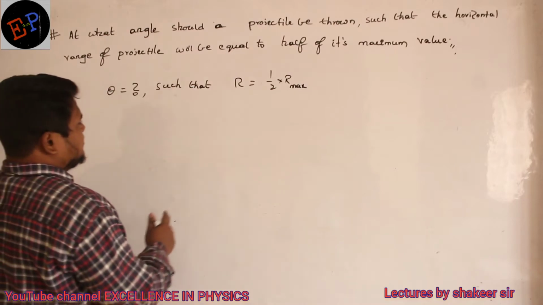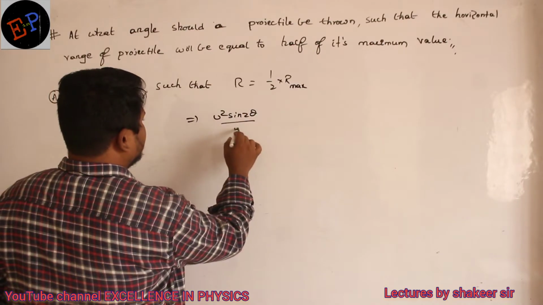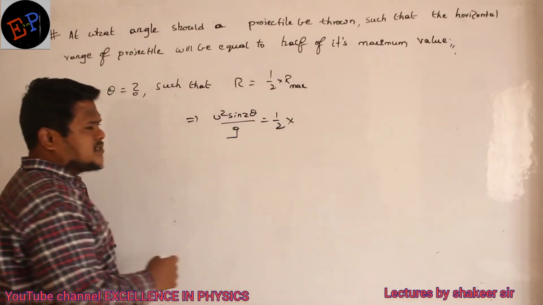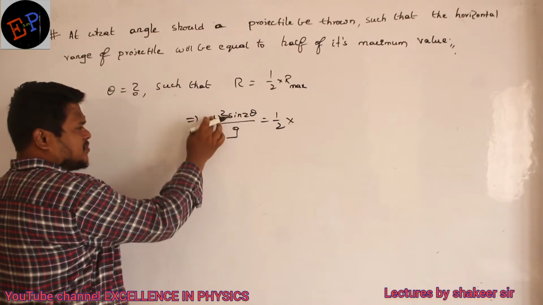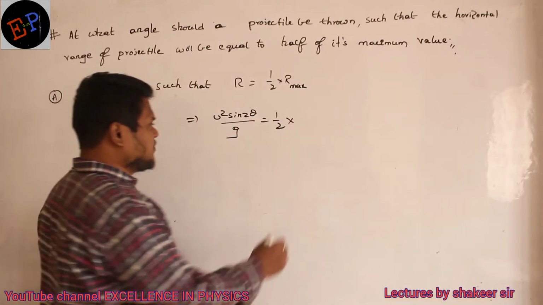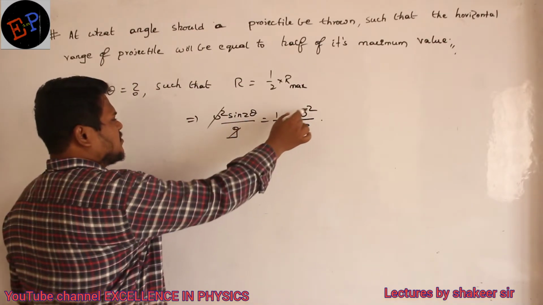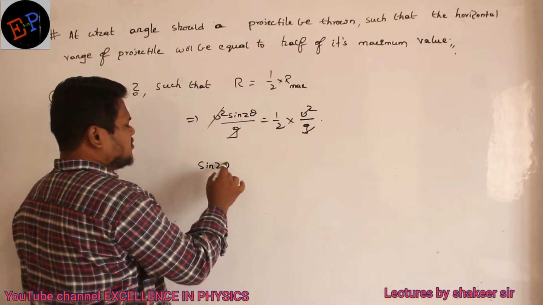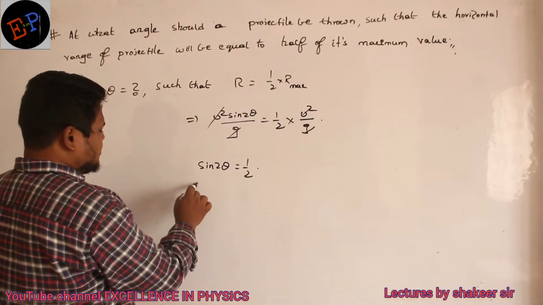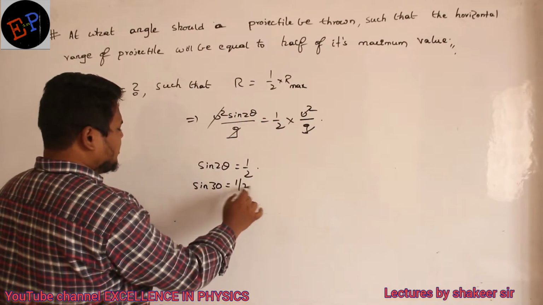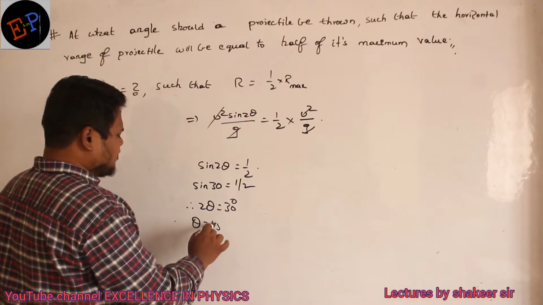So let us see. What is the equation for range? u square sine 2 theta divided by g is equal to half of R max. What is the equation for R max? Range will become maximum only when sine 2 theta becomes its maximum value, so maximum range is u square by g. So it is u square divided by g. This is my equation. So u square by g gets cancelled, and sine 2 theta is equal to 1 by 2. Sine 2 theta is 1 by 2 for which angle? Sine 30 is how much? Sine 30 is 1 by 2. So therefore 2 theta is equal to 30 degrees, and theta is 15 degrees.